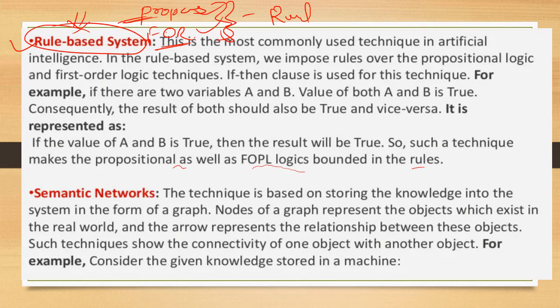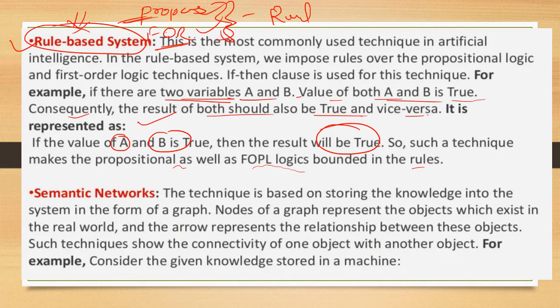We apply rules like if else, if then else, while loop and so on. For example, if we have two variables a and b, and the values of both a and b are true, then the result should also be true. So it is represented as: if a and b are true, then the result will be true.